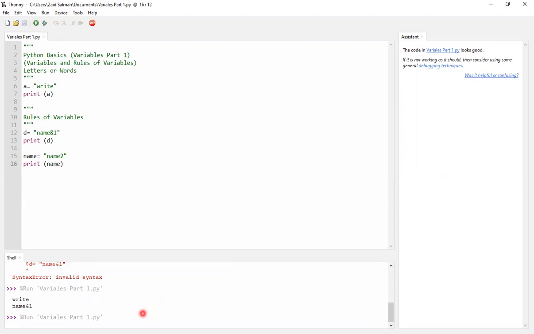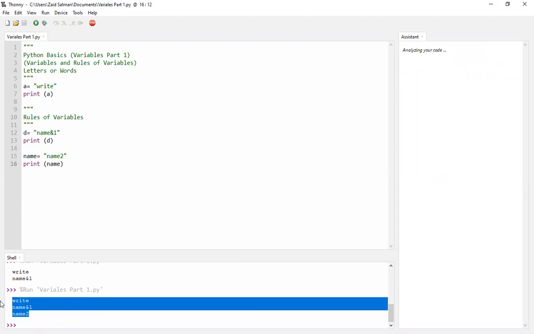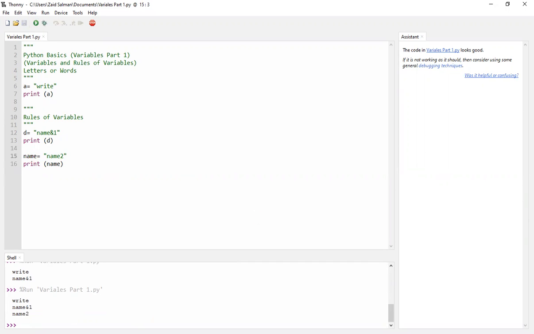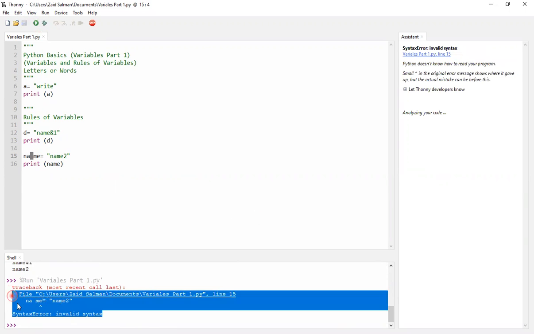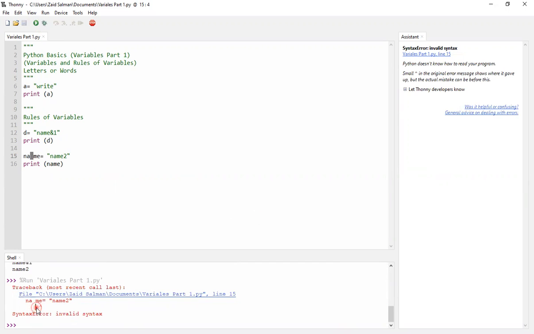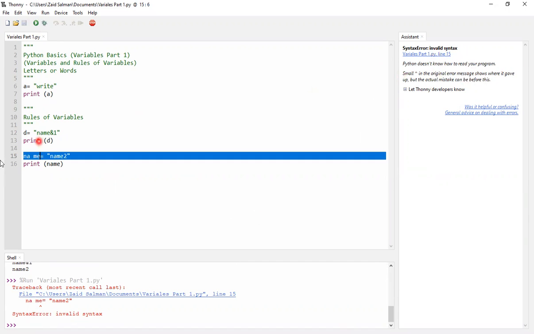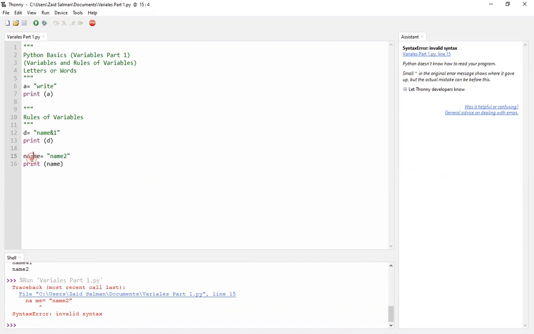So when I run the program, it will run correctly, but this variable cannot have any space in it. See, I've just made a space here. So when I try to run the program now, you can see that I've got an error. So you should also try to avoid this. Python doesn't know how to read your program. It's a syntax error.